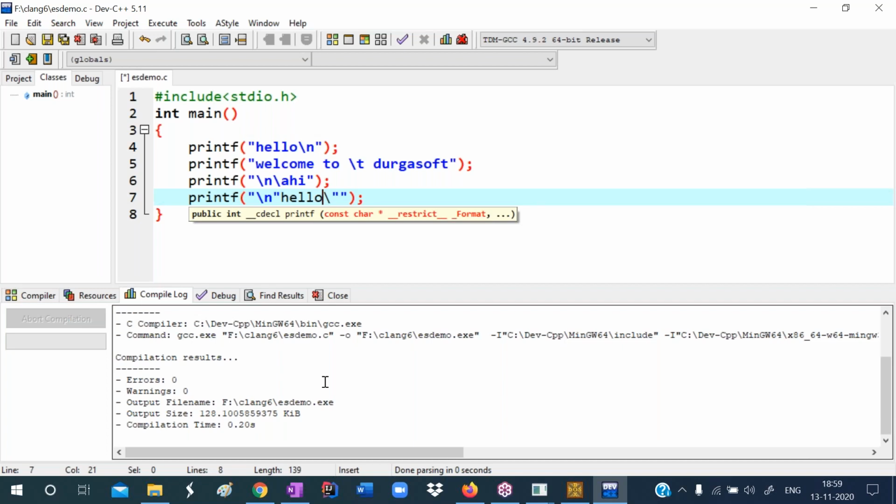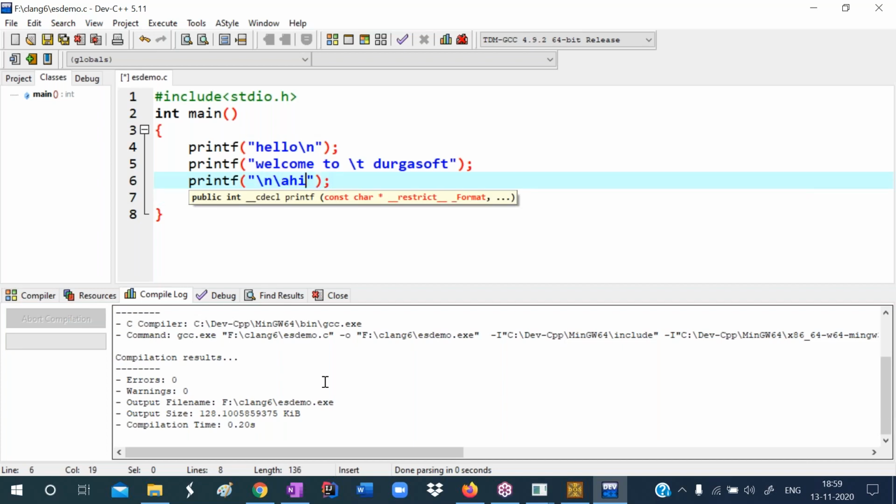So to get warnings, we use it. Okay, please be in mute mode. Okay. Here, what I'm doing is, to change the line, I'm writing /n.